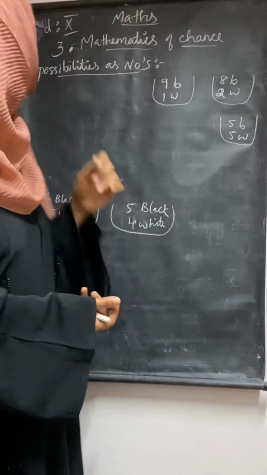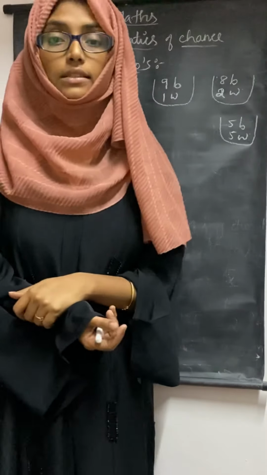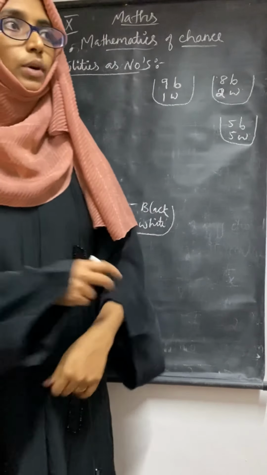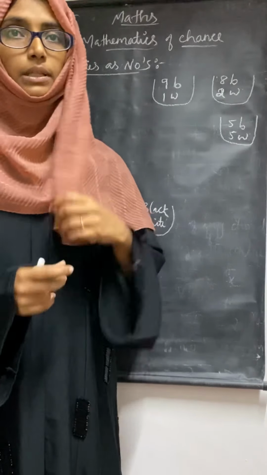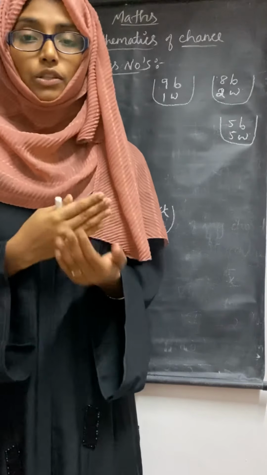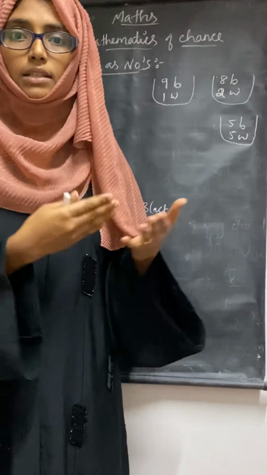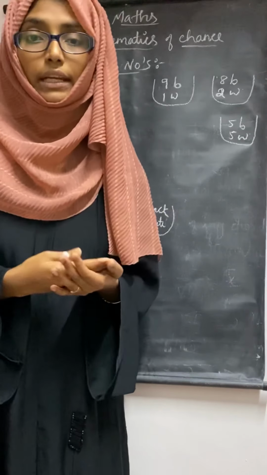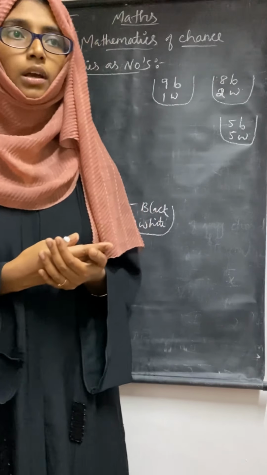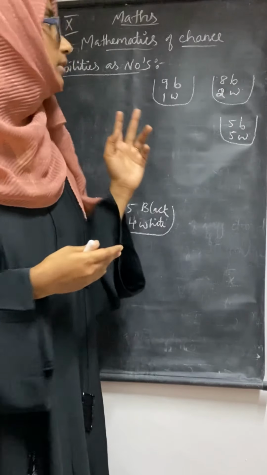So we are moving to the next chapter, mathematics of chance. What do you mean by that? As the name says, mathematics of chance means chance of getting. If any game is going on, we are asking what is the chance of winning or what is the chance of losing, and all like that.